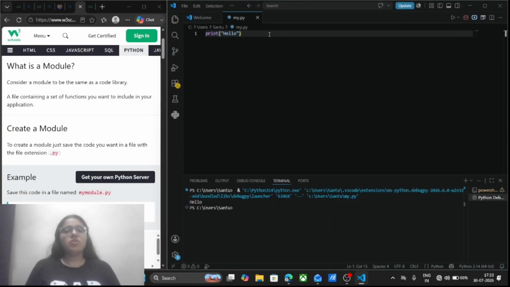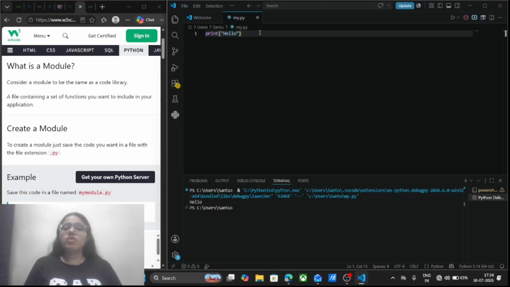Now, since we are going to learn about Python modules, I have opened my Visual Studio Code, and I also request you to open your Visual Studio Code, and we are going to learn about modules. Now, what is basically a module? A module is a file containing a set of functions to include in your applications.